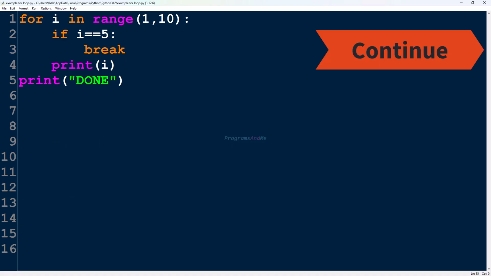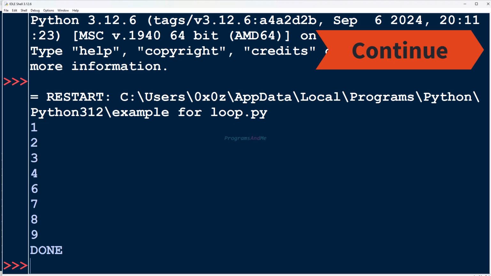Next, let's talk about continue. Continue skips the current iteration and moves to the next one. So when a continue statement is executed in a loop, it will skip that iteration and it will move to the next iteration. For example, let's use continue here. Okay, let's save this and execute this. Same example.